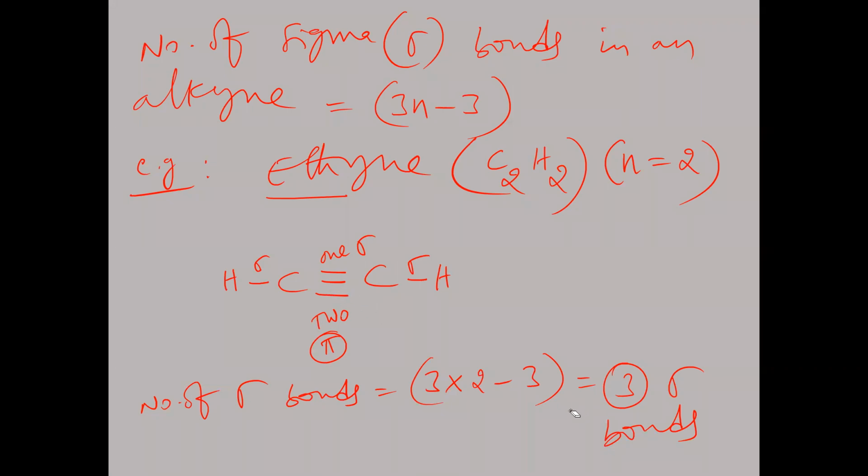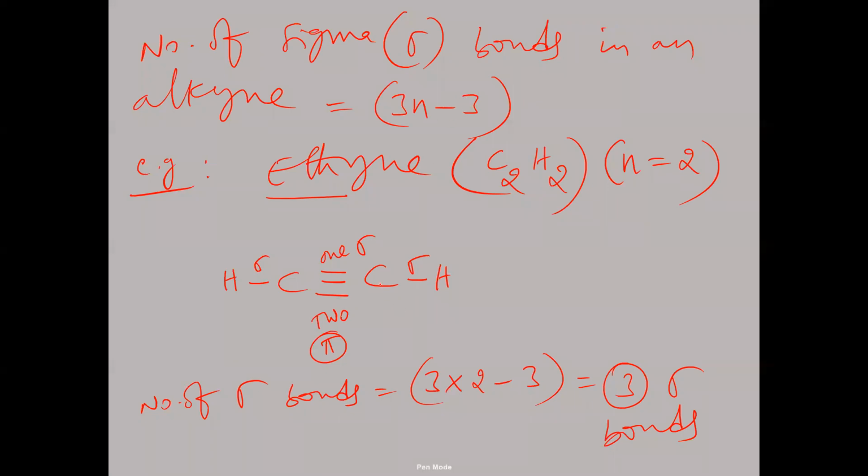Now the total number of sigma bonds in the given alkyne is equal to 3n minus 3. Now tell me the 3 formulae. 3n plus 1 is the number of sigma bonds in an alkane. 3n minus 1 is the number of sigma bonds in an alkene. And 3n minus 3 is the number of sigma bonds in an alkyne.